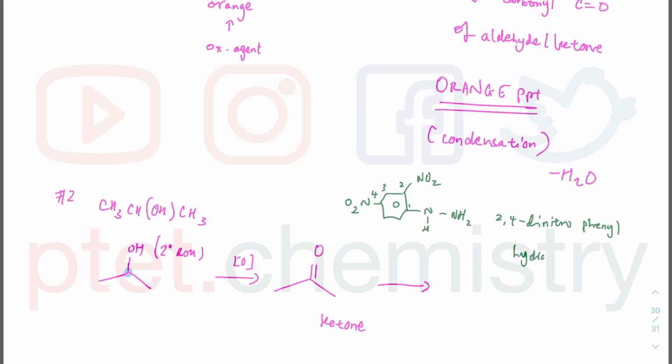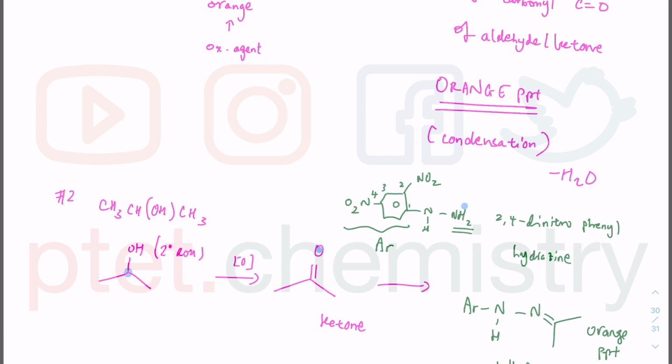And you call it hydrazine because it's not just an amine, it's also bonded to this thing, and the whole thing there is called hydrazine. So what happened there is, if I pretend all this is just Ar, then I'll get Ar, NH, then I'll get N, and then I'll get that and that. It is because I have lost the O and the H2 there, and then I'll have to kick out H2O. This is orange PPT.